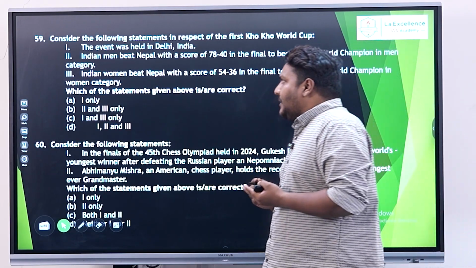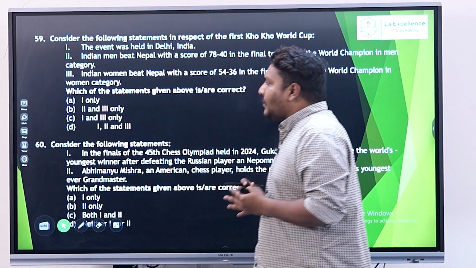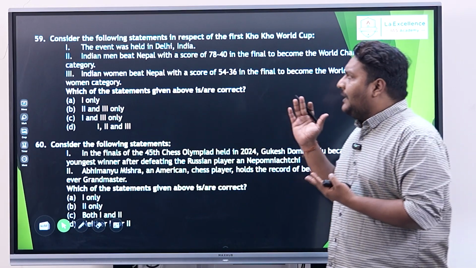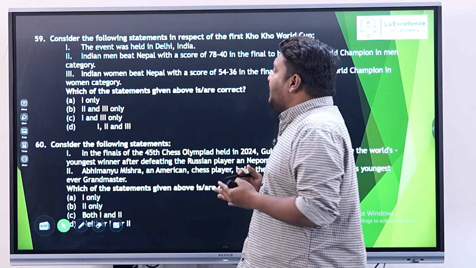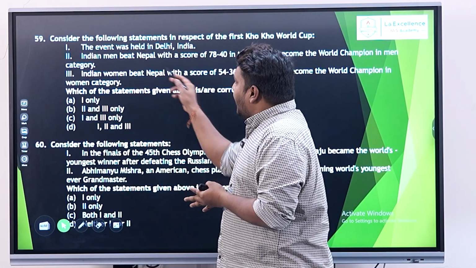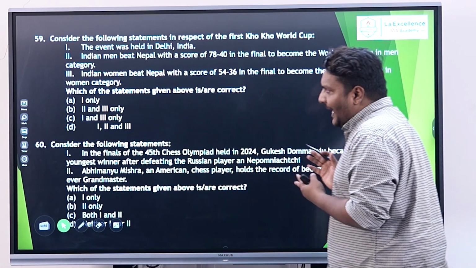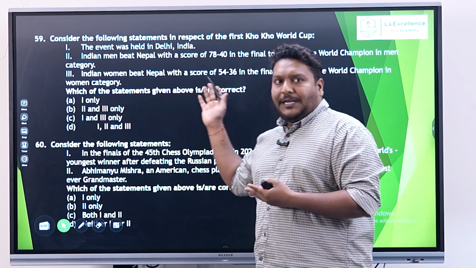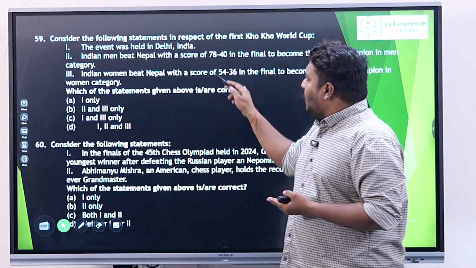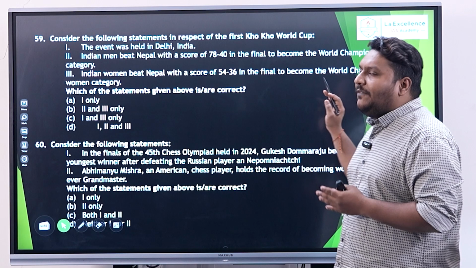So when it comes to this, the first statement, which is talking about the event being held in Delhi, India, is definitely a right statement. And the second statement: the Indian men beat Nepal with a score of 78-40 in the final to become the world champion in men category. And similarly, the Indian women beat Nepal with a score of 54-36 in the final to become the world champion in women category.